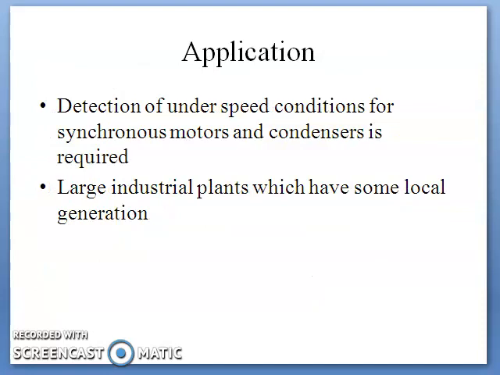Another application is typically in large industrial plants which have some local generation. Normally they depend on a tie line with the utility for some portion of the power needed. Some portion is generated by themselves and they need some power from the utility. If the tie line breaker at the utility end opens, the generator in the plant would obviously be overloaded, especially if it also tries to pick up the utility load on the tie line. Now the overload can cause under frequency operation of the industrial system.